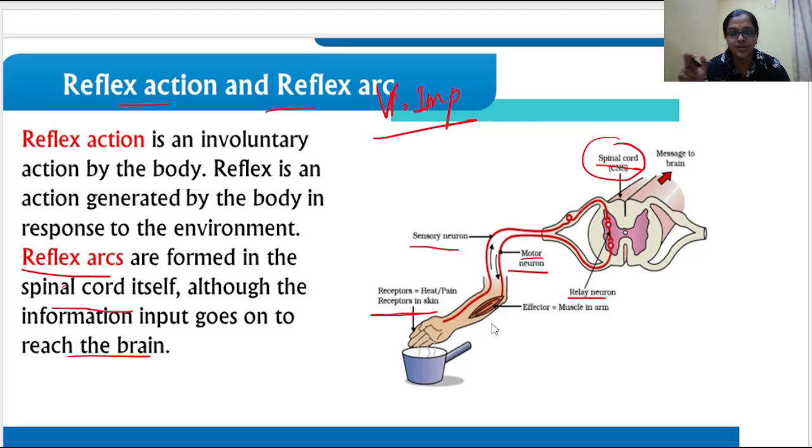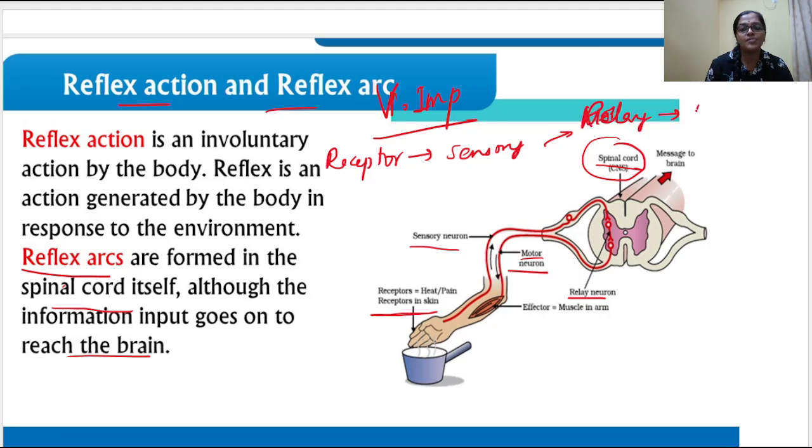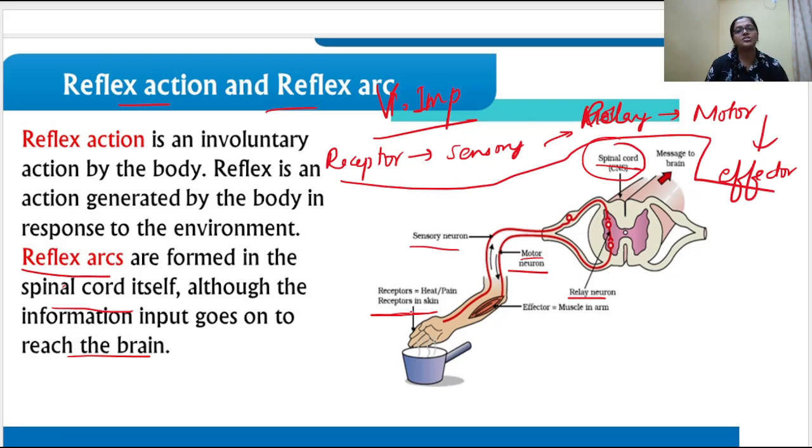So this complete movement of the message, which is a very sudden involuntary action, is called reflex action. You should know the pathway. How does it go? From the receptor, the message is passed to the sensory neuron. From the sensory neuron, is it passed to the motor neuron? No. First, it is passed to the relay neuron, and from the relay neuron it is passed to the motor neuron, and finally from the motor neuron the message reaches the effector organ. This pathway you have to remember, and you have to write it once the question on reflex action is asked.